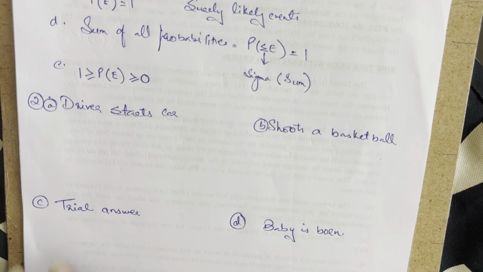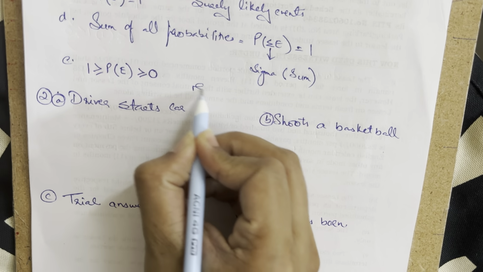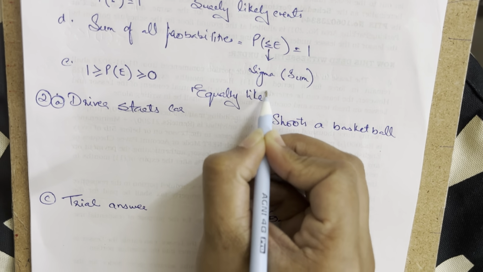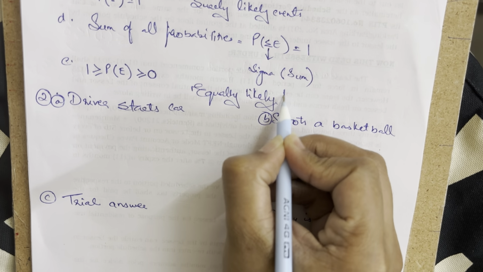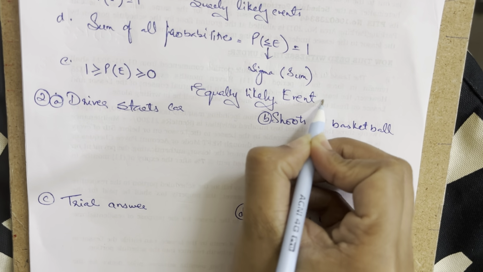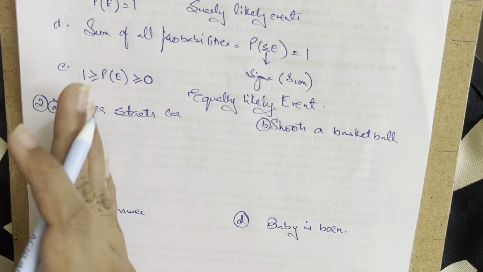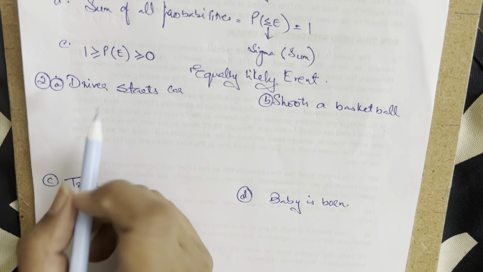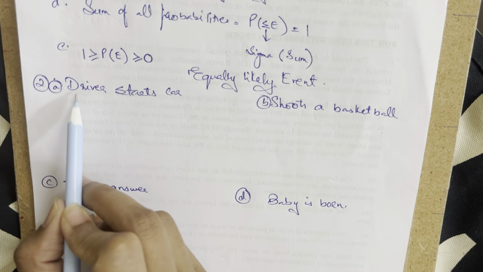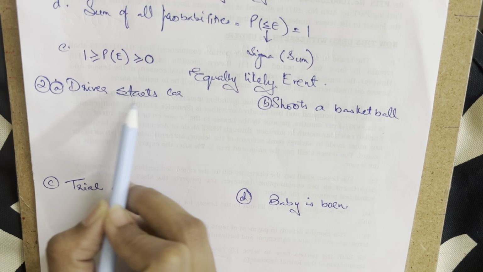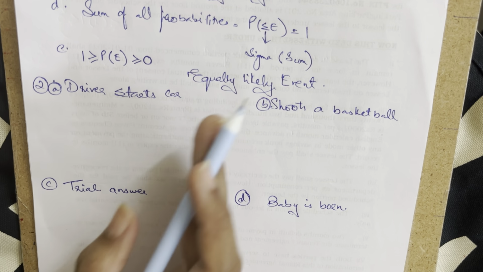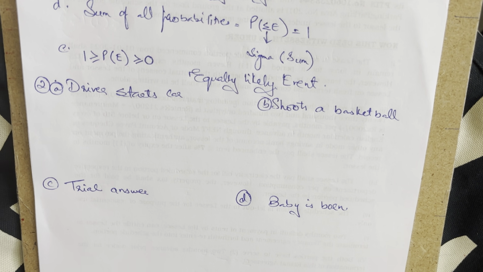The next question is talking about equally likely events. When they are talking about equally likely events, that means there is equal probability, and when you find the answers for each of the conditions, the answers will be the same. The first one: if a driver attempts to start a car, is it an equally likely event whether it starts or does not start?